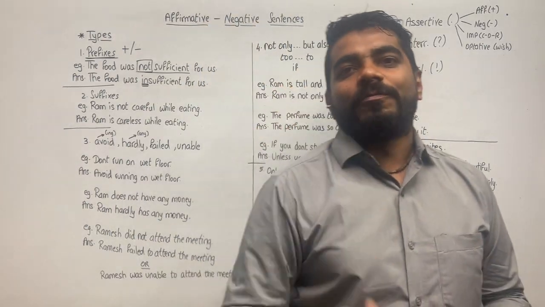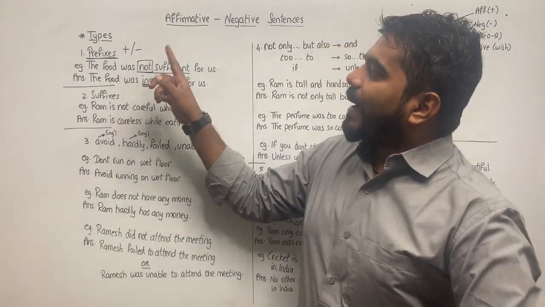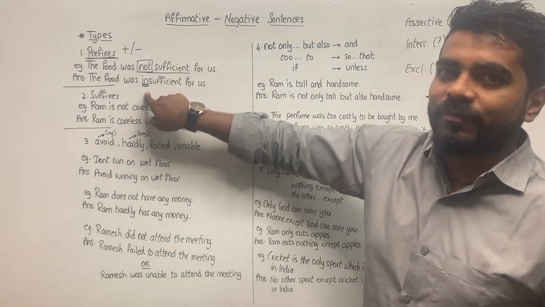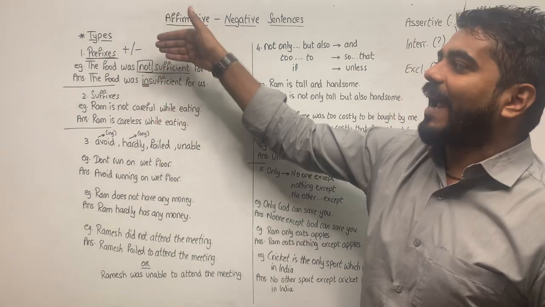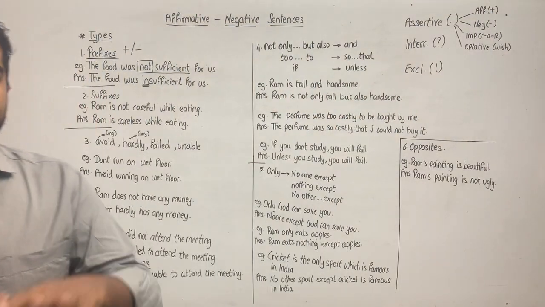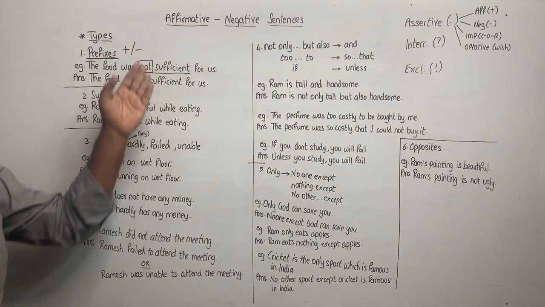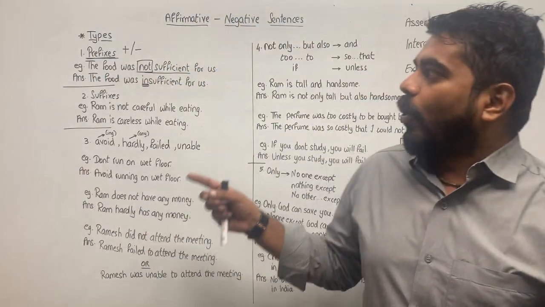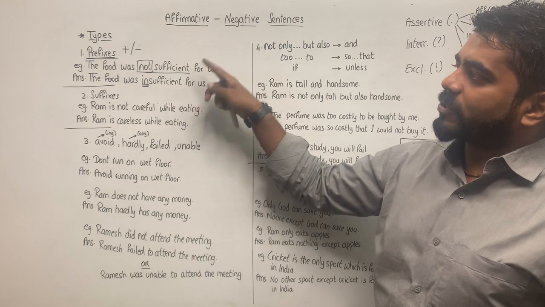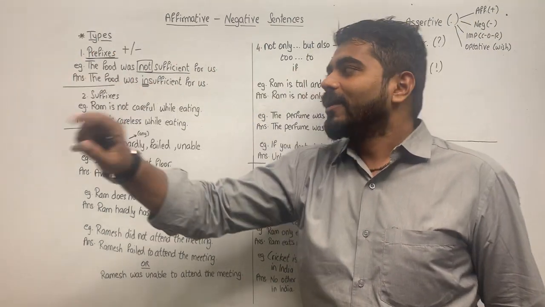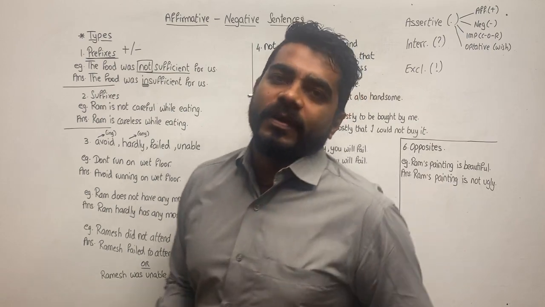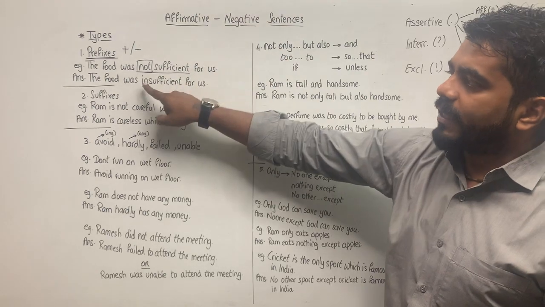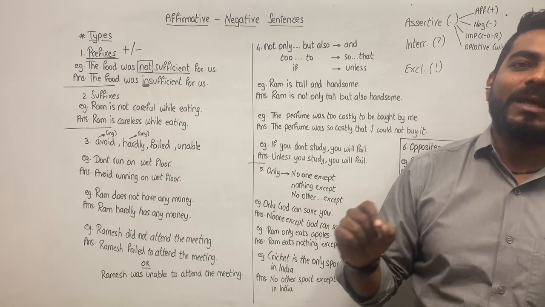So the first way of making it affirmative or negative is by adding or removing prefixes. If we want to make it affirmative, we will add a prefix. If we want to make it negative, we will remove the prefix and add not. It's very easy, very simple. It goes in the same direction. As I told you, the method is the same. Prefixes apply for both affirmative as well as negative. If you want to make it negative, you will add not. If you want to make it positive, you will be adding a prefix. Okay. So the first type is by adding or removing prefixes. What is a prefix? A word that is added before some other word is called a prefix. So what do you do in this? You either add a prefix or you remove a prefix.